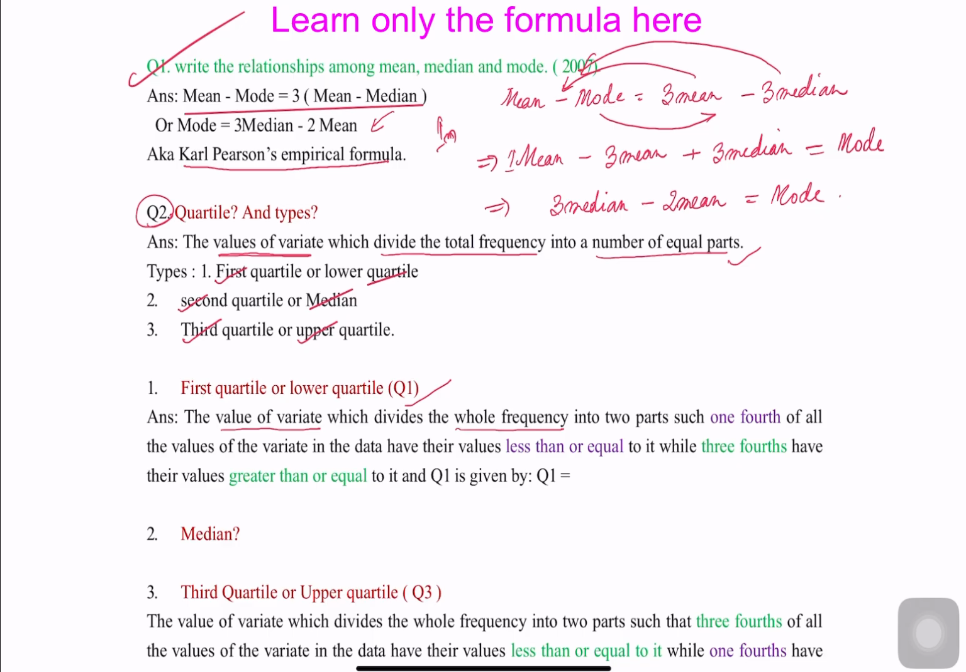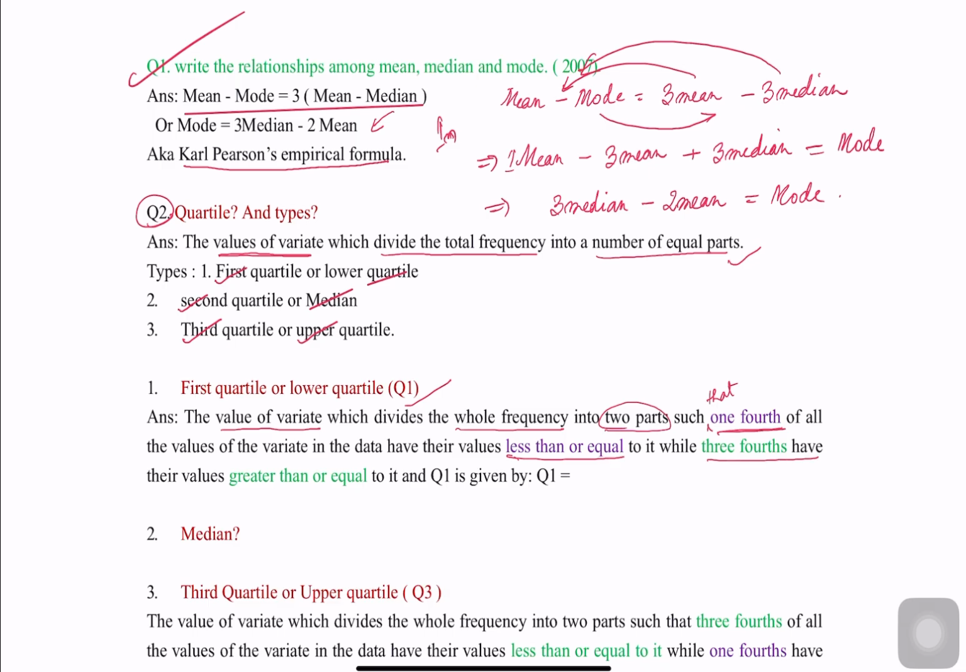Now we divide the whole frequency into 2 parts in such a way that 1/4 of all the values of the variate in the data have their values less than or equal to it, remember, less than or equal to, while 3/4 have their values greater than or equal to it, denoted by Q1, and it is given by L plus N by 4 minus Cf into H. So where does this formula come from?